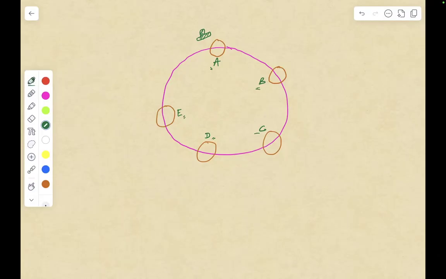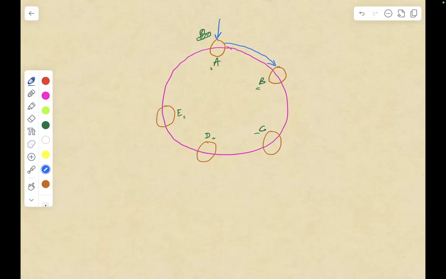At each gas station, you will receive some amount of gas, and there is some amount of gas that you will consume while traveling from a gas station to the next one.